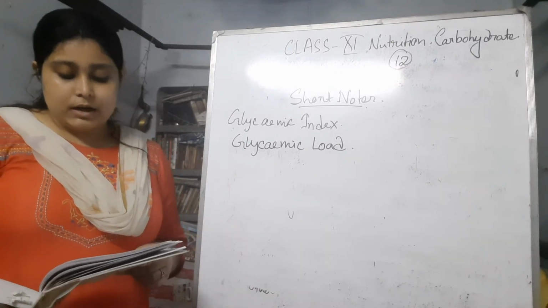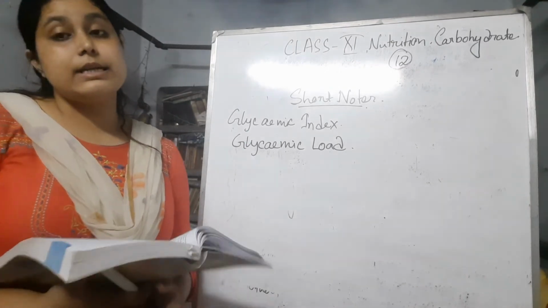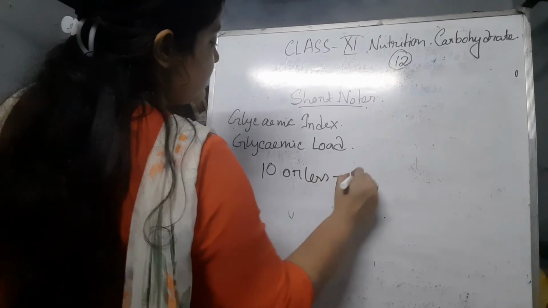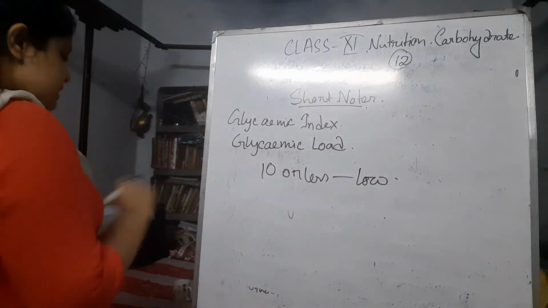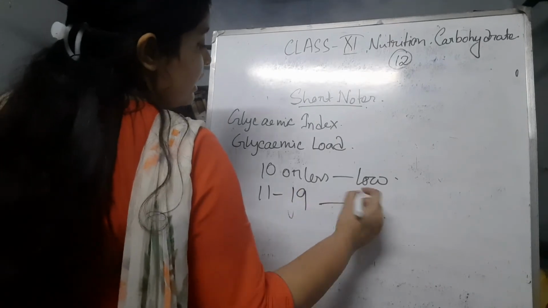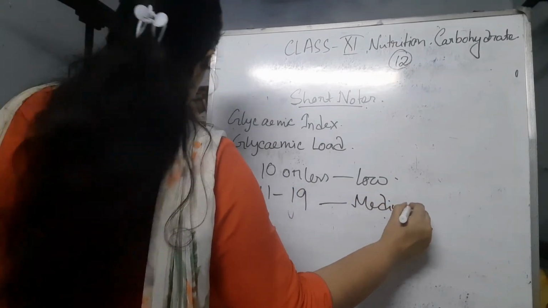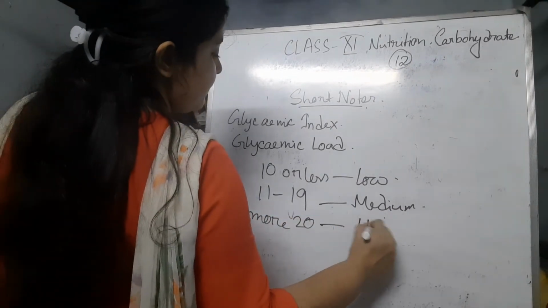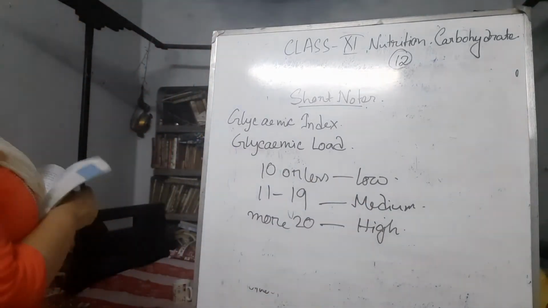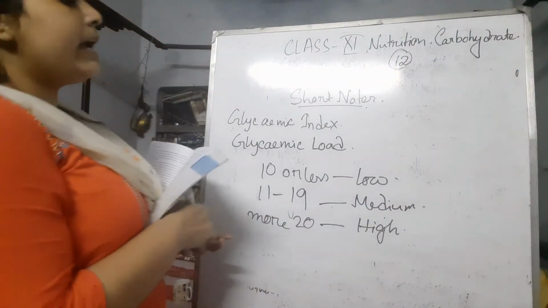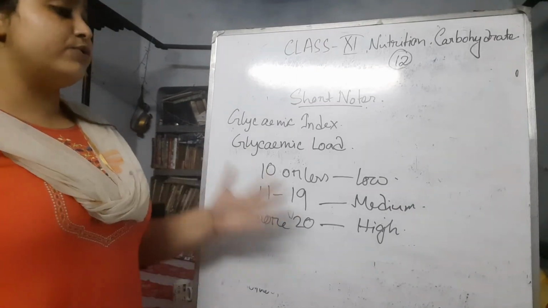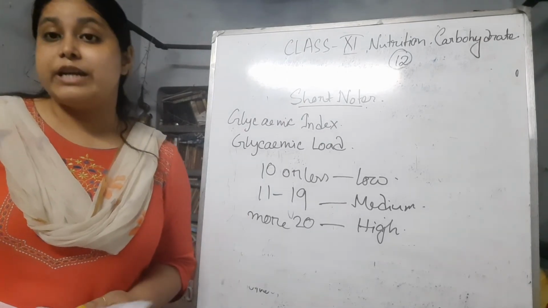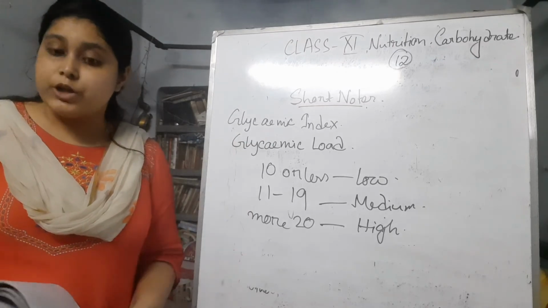So if the glycemic load is 10 or less, it is considered low. If it is within 11 to 19, it is called medium. And if it is 20 or more, then high. So by this, if we know about the food's glycemic load, then we can easily understand which foods we have to consume and which not. This applies for diabetes patients, for the normal diet, and also for weight management.